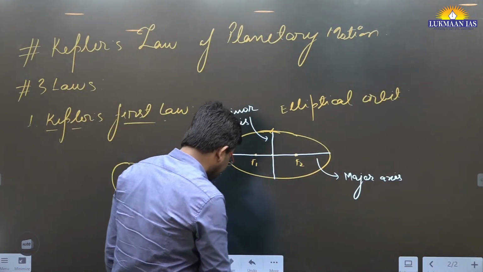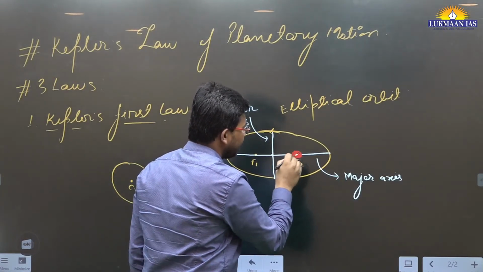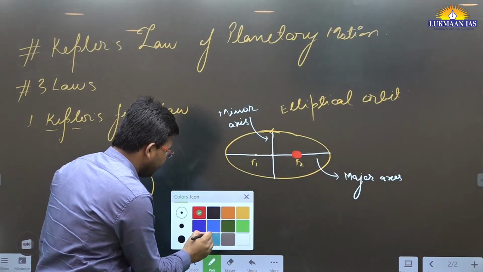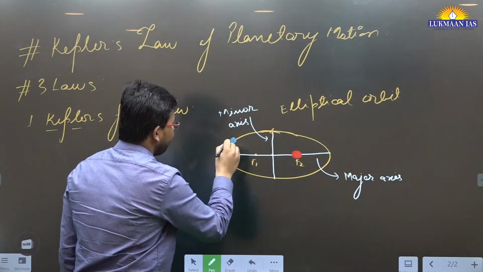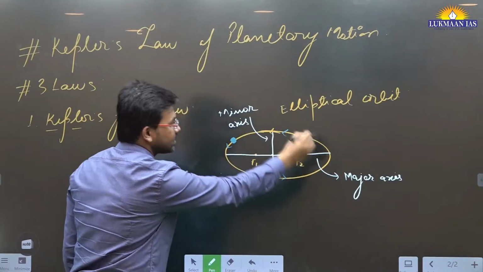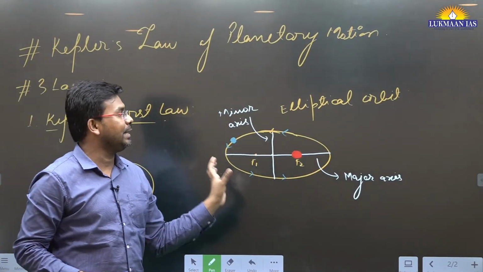Let's consider at F1 we have the location of the sun. Let's say our sun is located in F2. And let's say we have a planet, which is planet Earth. If this planet is revolving around the sun, it revolves along this particular orbit. This orbit is known as an elliptical orbit.